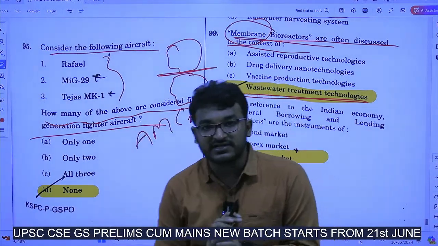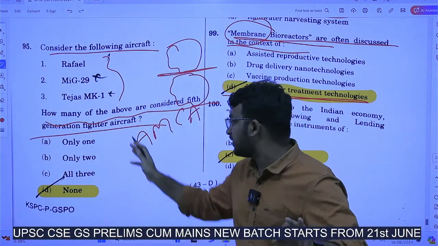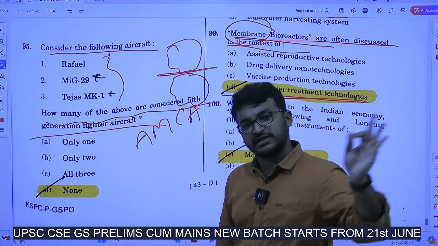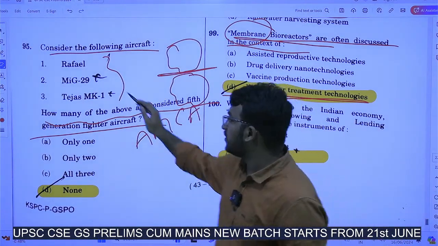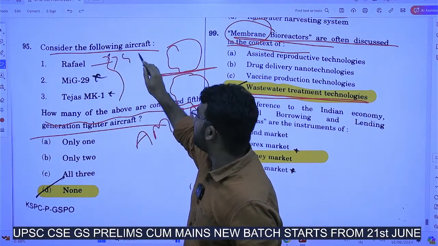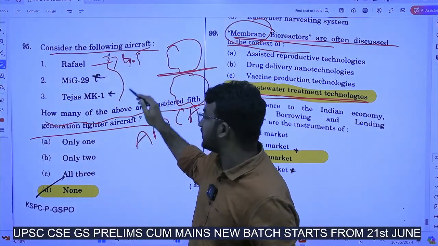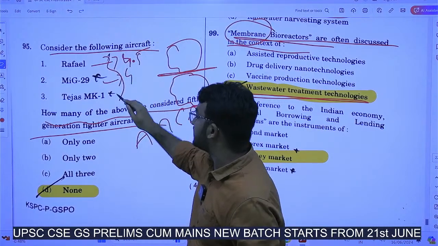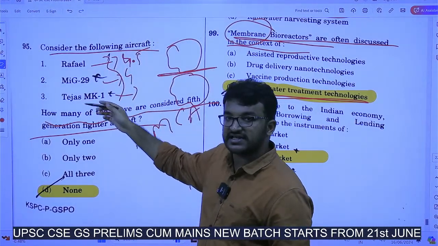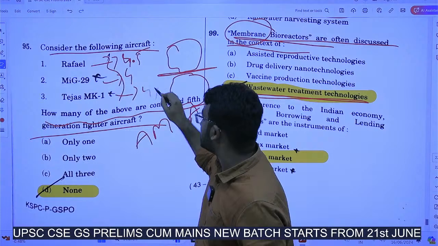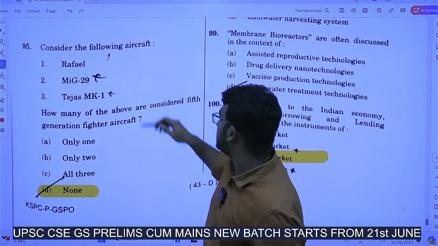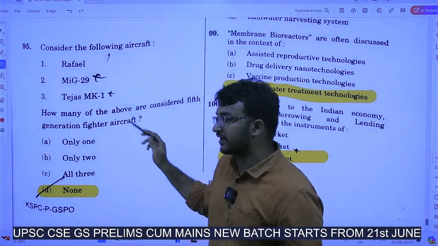Until now, India doesn't have any sort of 5th generation fighter aircraft. Other countries, US and all, are having. Now, this Rafale is 4.5th generation. MiG-29 is 4th generation. Even this LCA Tejas Mk1 is also 4.5th generation. So, all these 3 are not 5th generation fighter aircrafts.